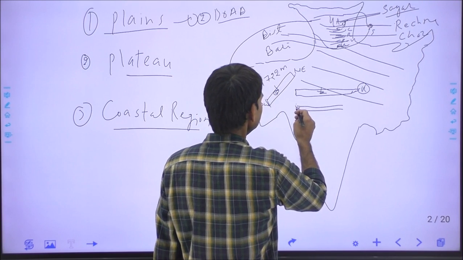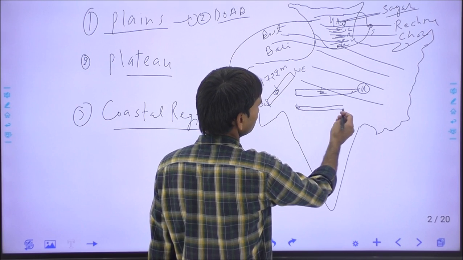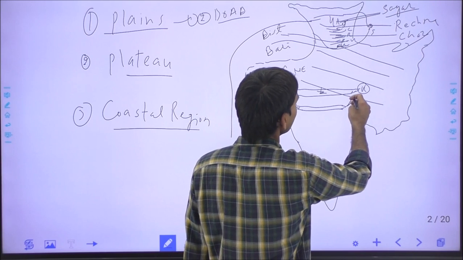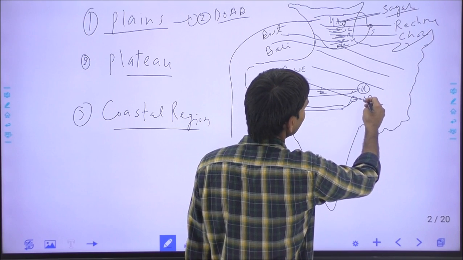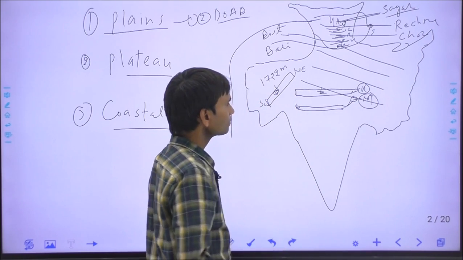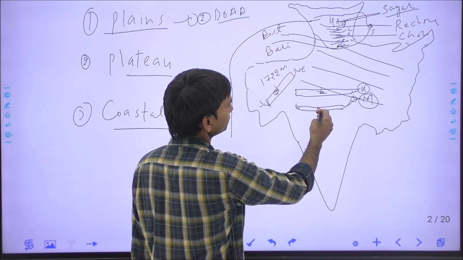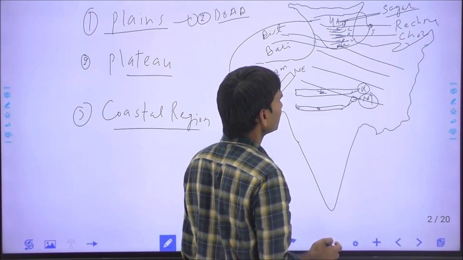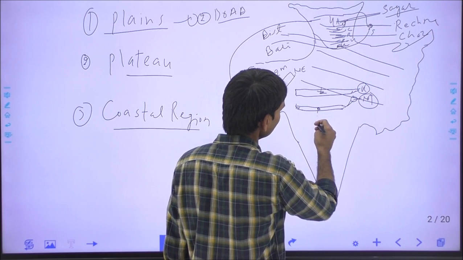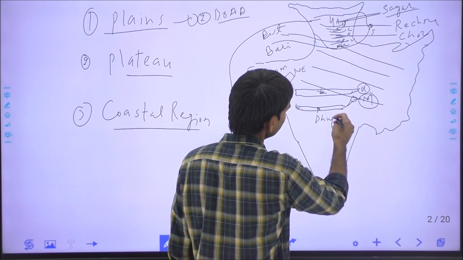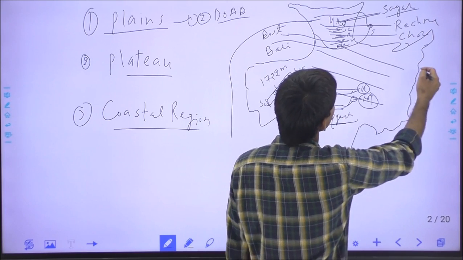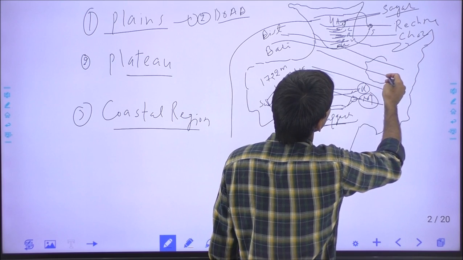Satpura is starting from the western part of Madhya Pradesh and extended up to the Chhattisgarh, and its eastern expansion is called the Maikal. I am indicating this from the M. The Maikal range in Chhattisgarh, and the highest peak of the Satpura range, this is the Dhupgarh. Dhupgarh is the highest peak, which is about 1352 meter high. So Dhupgarh is the highest peak. This question is generally asked, and here this is the position of the Chota Nagpur plateau.